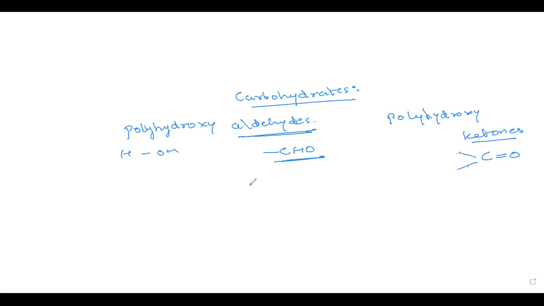Now I'll give you an example of a basic polyhydroxyaldehyde and a polyhydroxy ketone. It looks something like this. Carbon and carbon. Here we have OH. Now CHO bond will be formed here. C double bond H. So this shows that this is a polyhydroxyaldehyde.